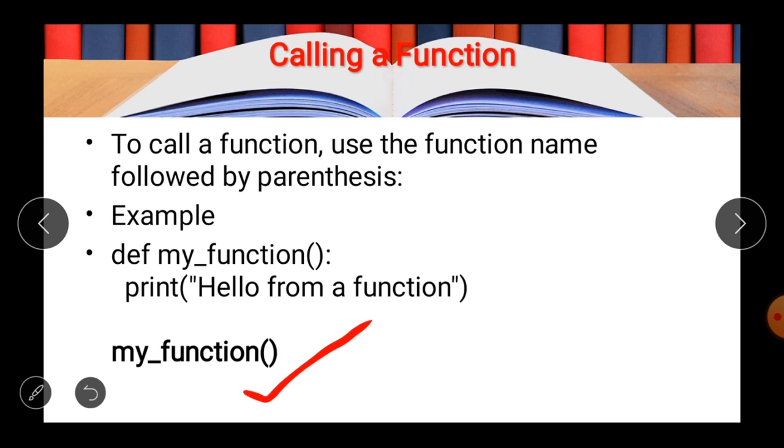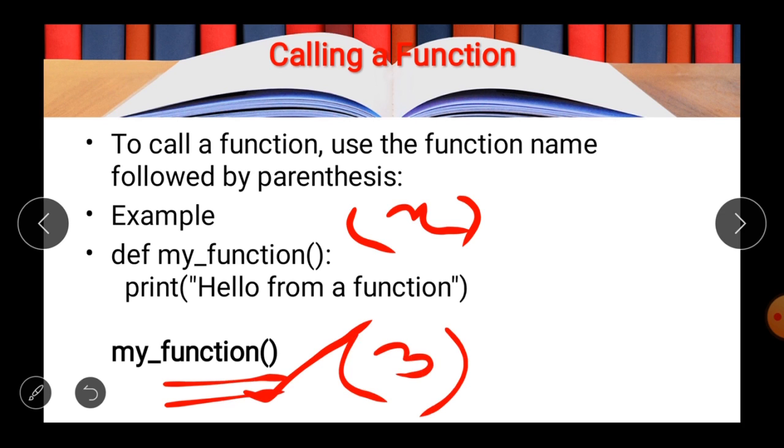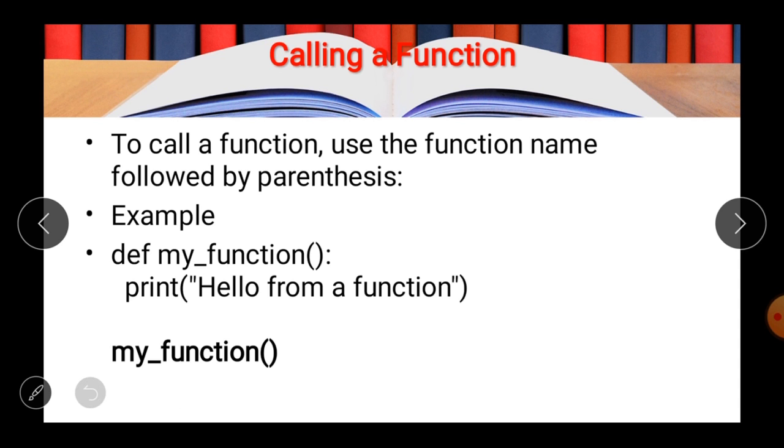So this is the calling of the function, in which you have to write the name of the function followed by a parenthesis mark. If you have passed any value in the function, then the value also has to be written when you call the function. For example, if there is an x parameter to be passed, then at the time of calling you have to pass the value. So this is the calling of the function. We will see in the coming slides how you can pass the parameters also.